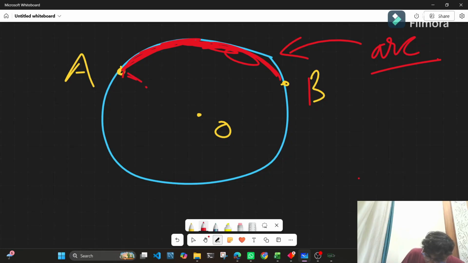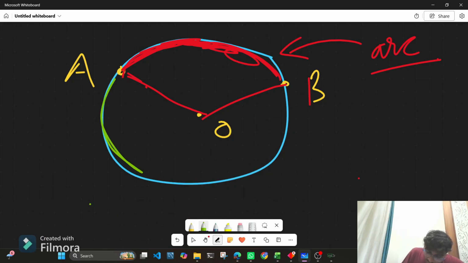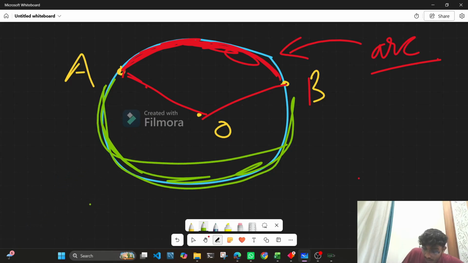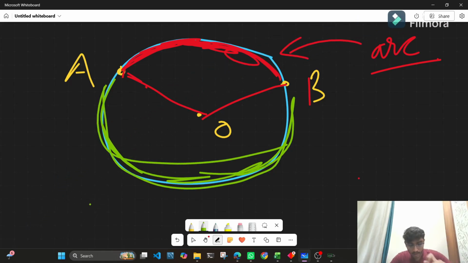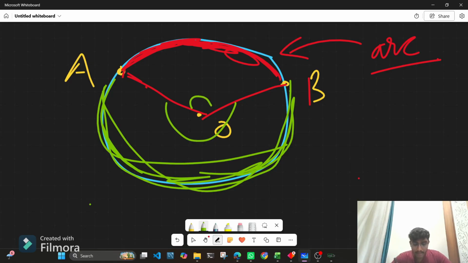We can again join the arc to the center of the circle. You can also see that this part of the circle that is denoted by the green color also connects the point A and B through the circle only. This is also called an arc, but this is a bigger arc and it makes a bigger angle with the center, so it is called a major arc, and the one with the red color is a minor arc.